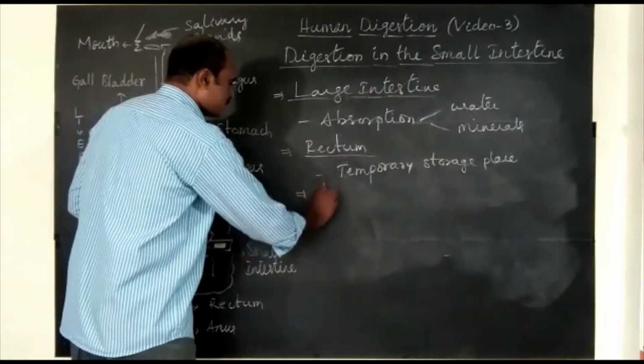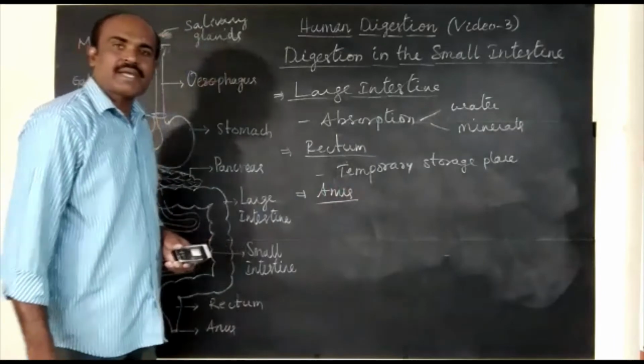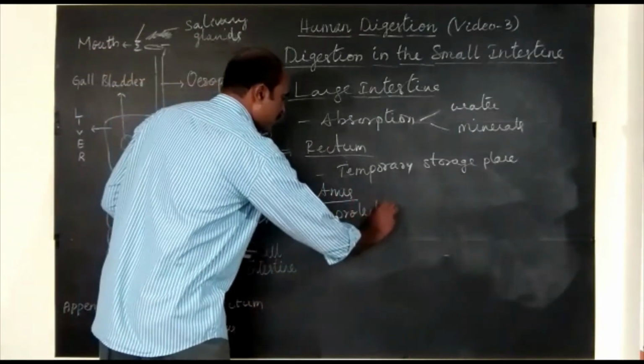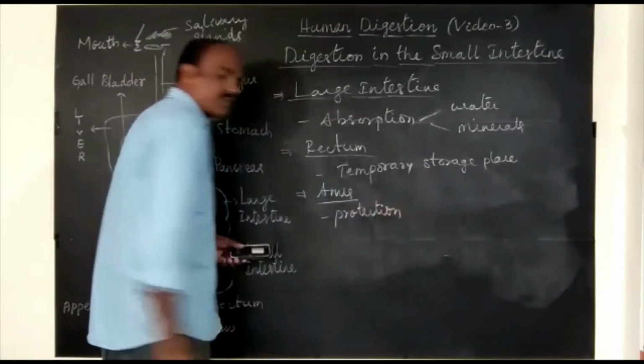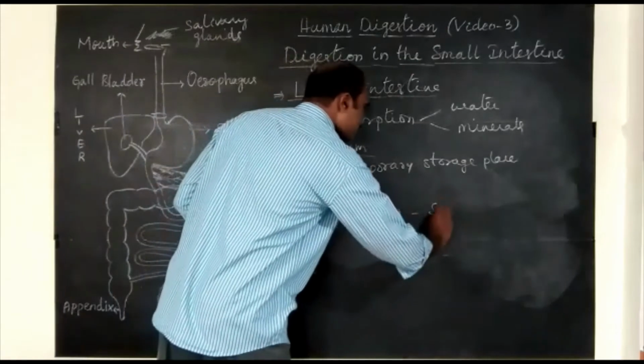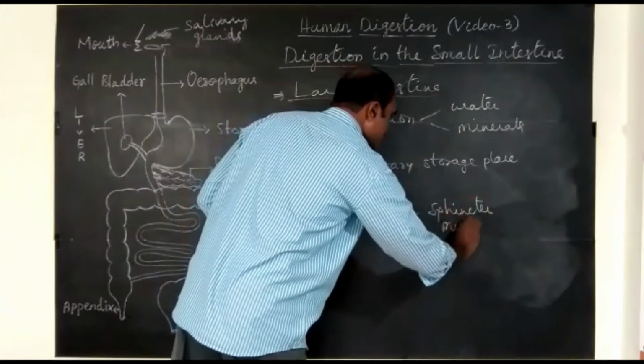Then the anus. Anus is guarded by the anal sphincter. Anus is protected, and that protection is done by the anal sphincter muscle.